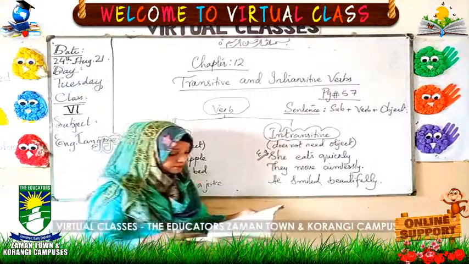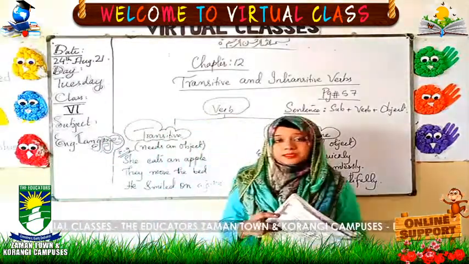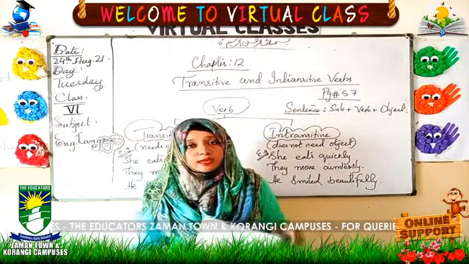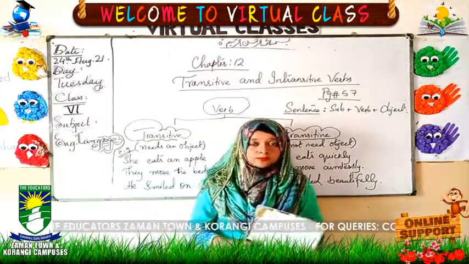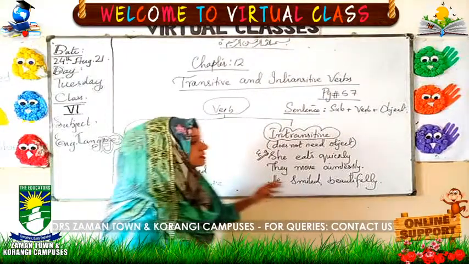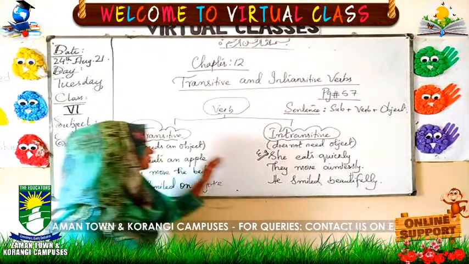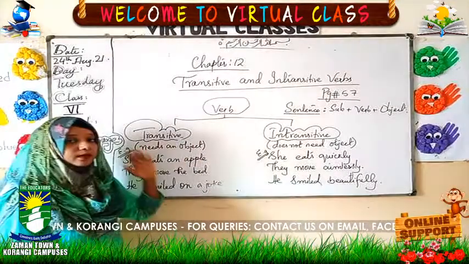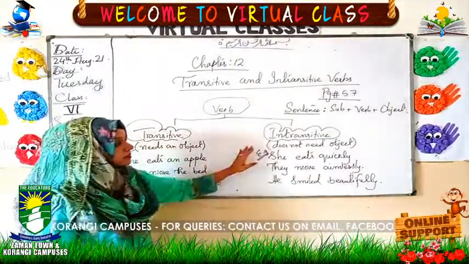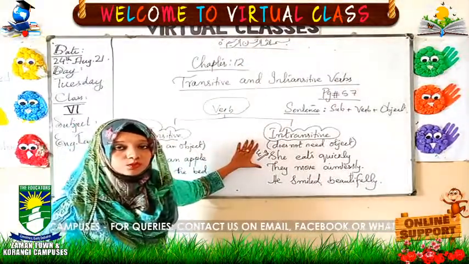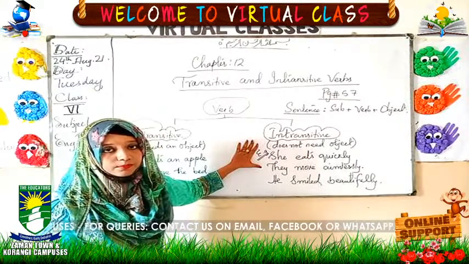Okay? And in your lower classes, in class 5th, you have discussed active and passive voices. Always remember that transitive verbs, which are defined with a proper subject and an object, can be changed into passive forms, while sentences with intransitive verbs we cannot change into passive forms.